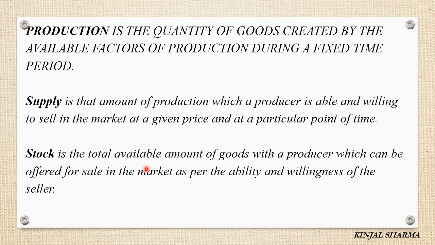The supply in the market at that time is 0, even though he has 500 tins, because he has not supplied it in the market. So we cannot term it as supply.